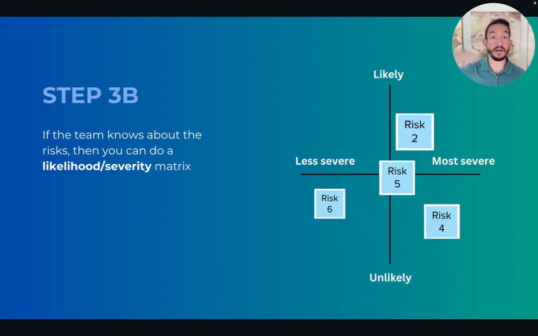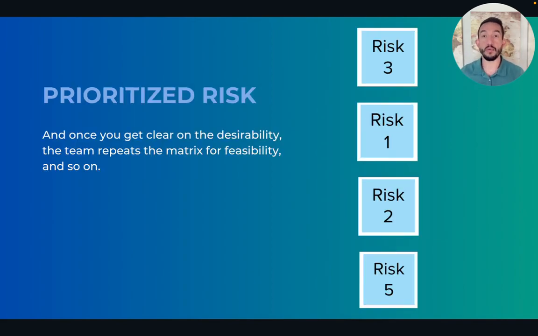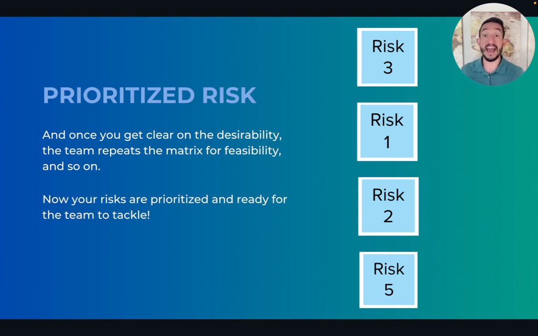And then the things that are not likely to happen versus the things that are extremely likely to happen. What we would focus on are the risks that are the most severe and the risks that are most likely to happen. These are the things that we want to take care of and solve for before we move forward with anything else. Now prioritize the risks. So once you get clear on the desirability, then the team repeats the matrix for the feasibility and so on. Now your risks are prioritized and ready for the team to tackle.